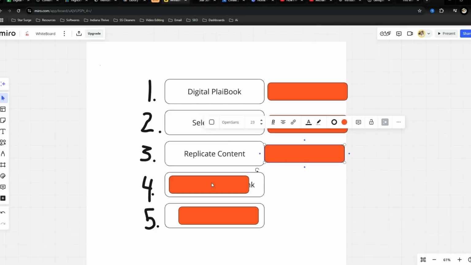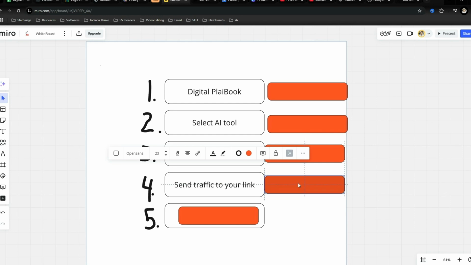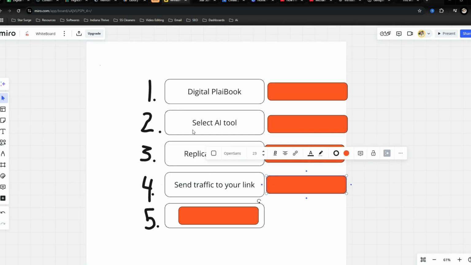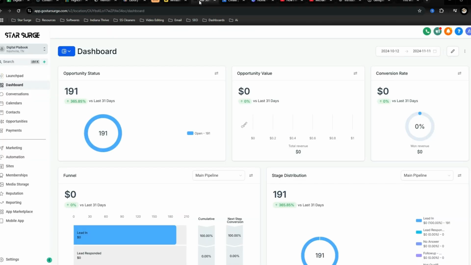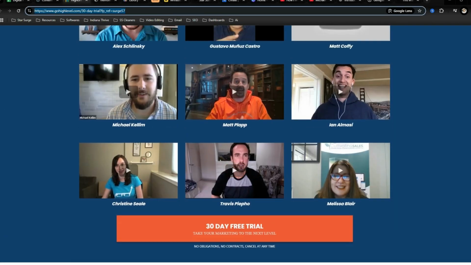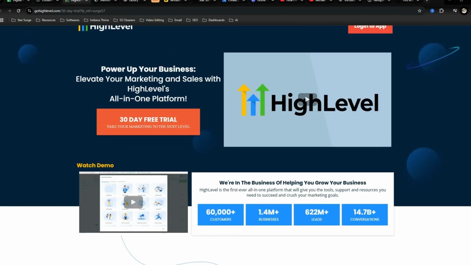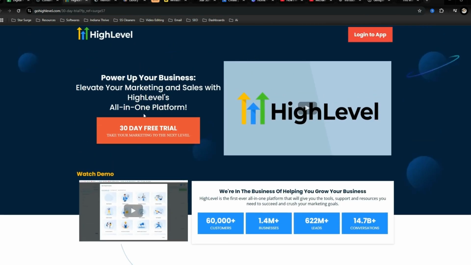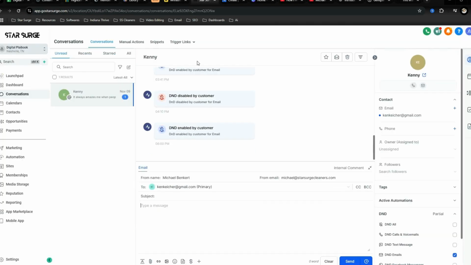Going back to the whiteboard is going to be send traffic to your links. So how you're going to be sending traffic is, like I said, you're going to be creating a bunch of short form content and then scheduling it out. Now, once you sign up for a tool called Go High Level, this is that tool right here that I just used as an example. This is what I use to do everything from create my funnels, send emails, and it even has a scheduling tool that allows you to schedule out content.